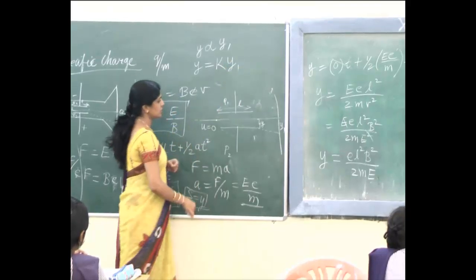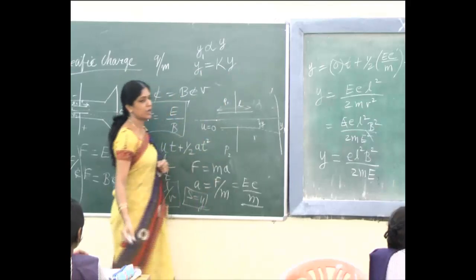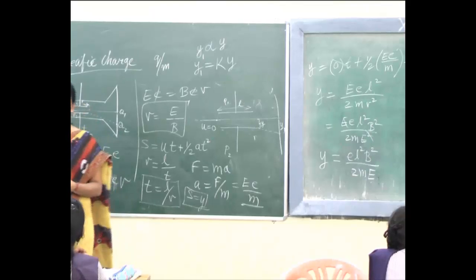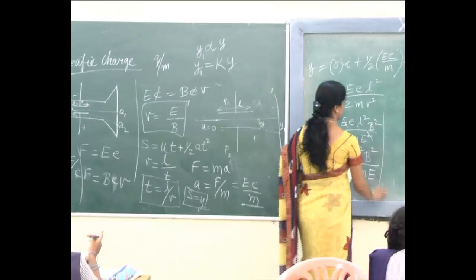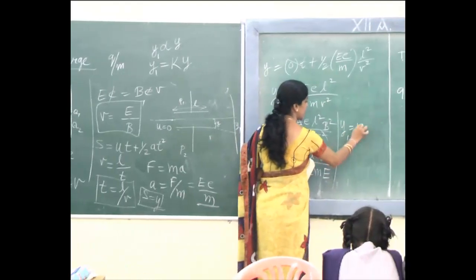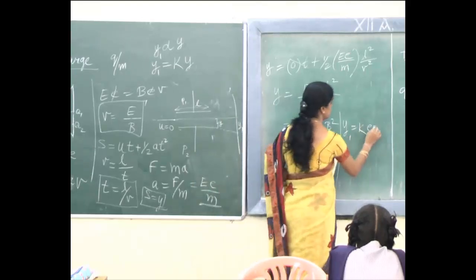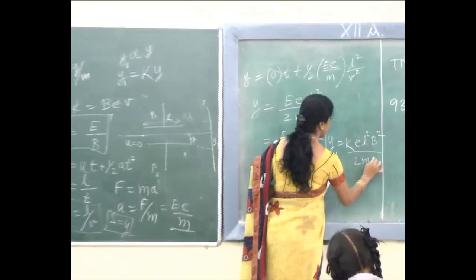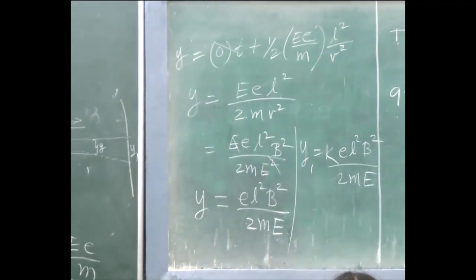Can you write y1, the displacement produced at the screen? y1 equal to k, y value is this one, E L square B square by 2me. So this one will be the displacement produced.